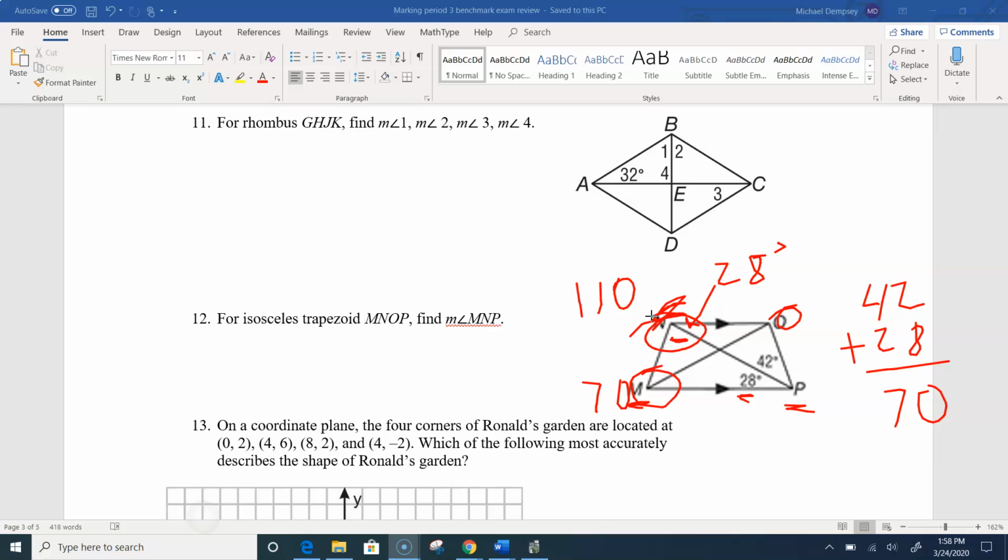That's not the one I'm looking for. I want MNP. He's just part of that. So I have to take that 110 and subtract 28 from it. Okay, so 110 minus 28, I think that puts us at 82 degrees, right?